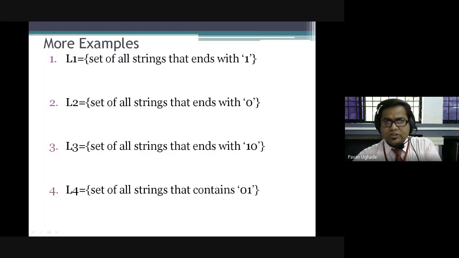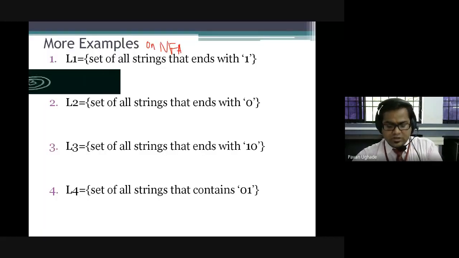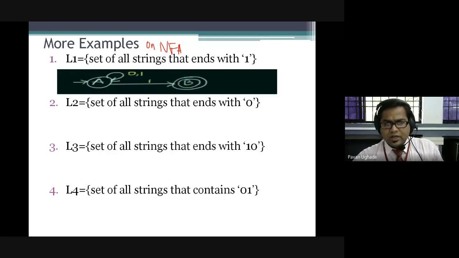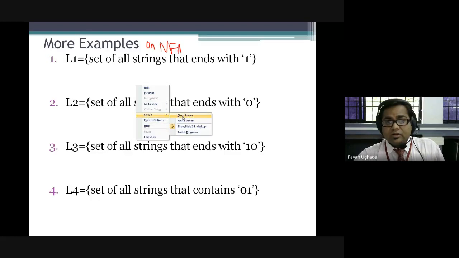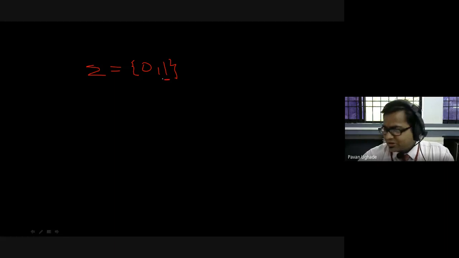As you people are already aware, we should always talk about the alphabets first. How many alphabets are mentioned over here? If you see, ends with 1, it will have two alphabets, that is 0 and 1.